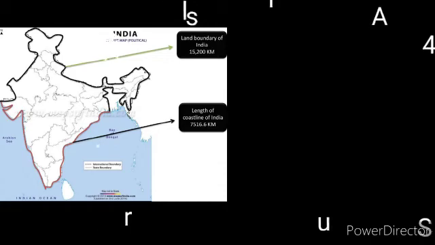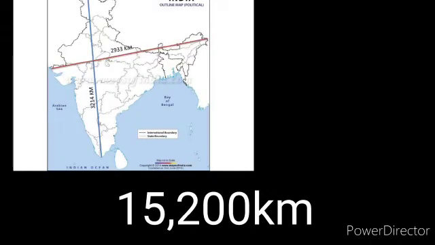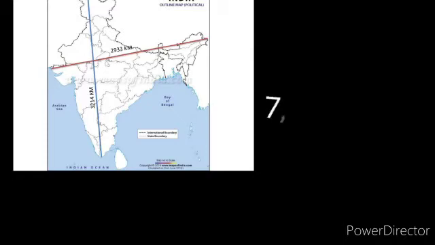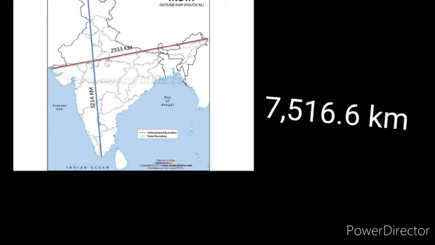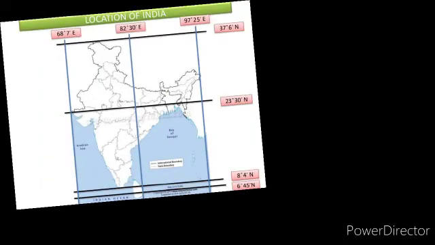India has a land boundary that extends over 15,200 km, and its coastline including Andaman and Nicobar and Lakshadweep is about 7,516.6 km. So this is all about size. South of about 22° north latitude, India narrows and finally extends towards the Indian Ocean.